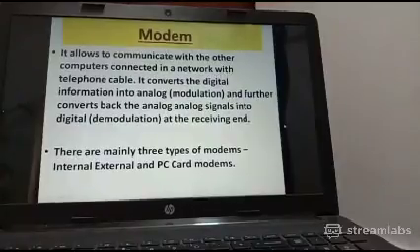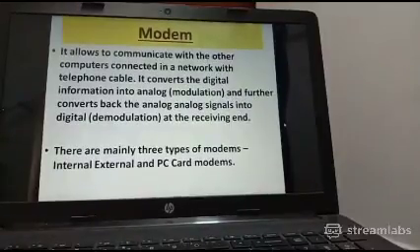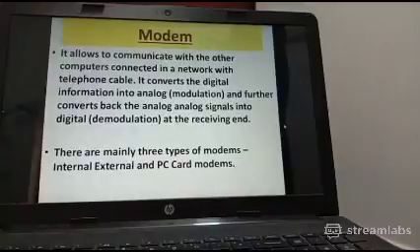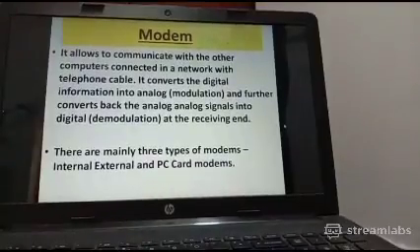It converts the digital information into analog. This process is known as modulation, and it further converts the analog data back into digital. This process is known as demodulation at the receiving device end.